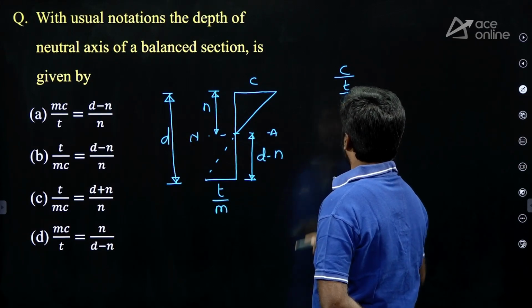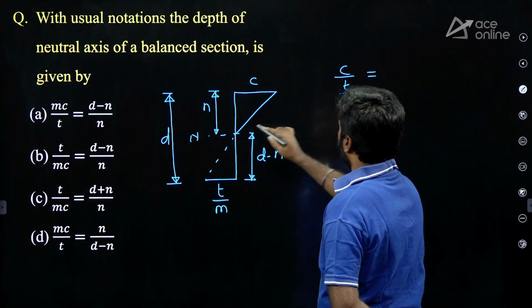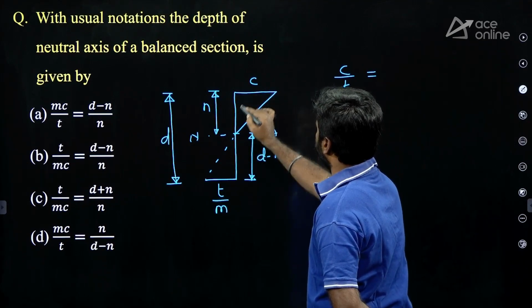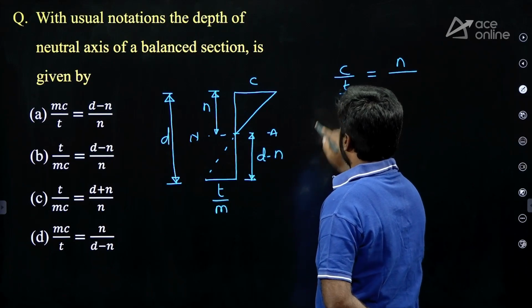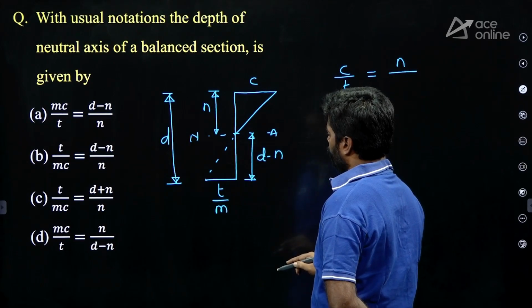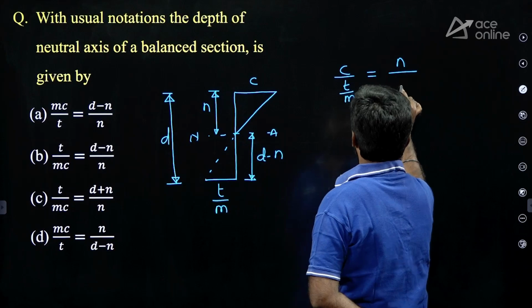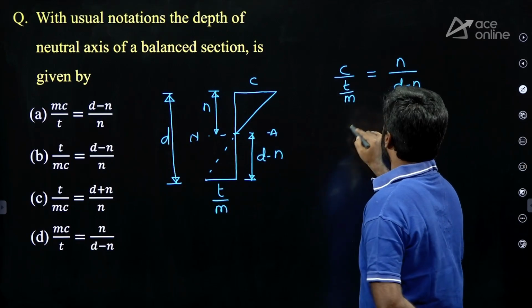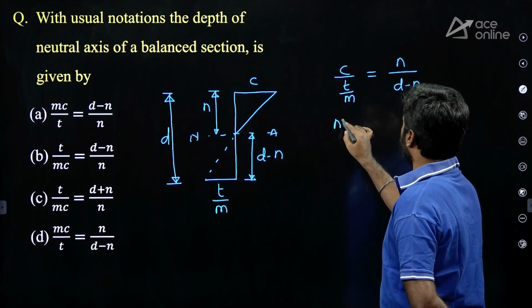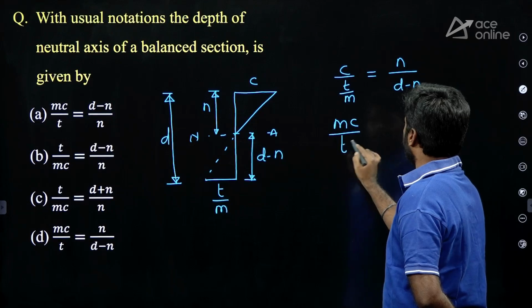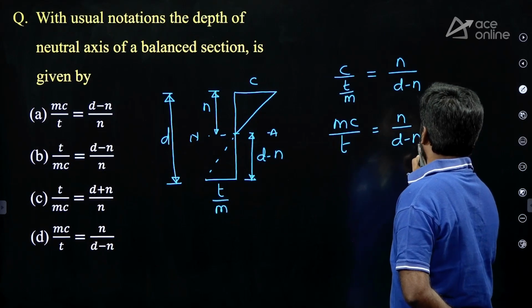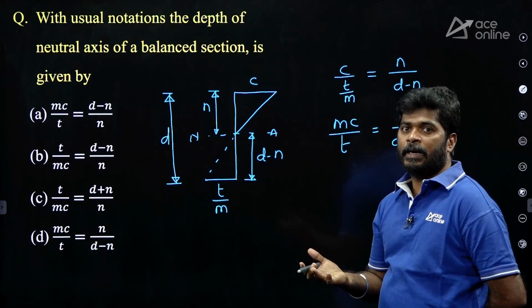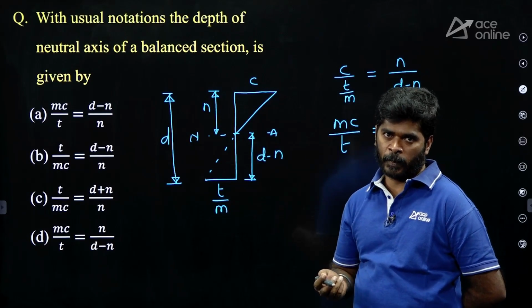C by T by m equal to, for a stress C, what is the depth? n. For T by m, what is the depth? d minus n. Now further you can simplify. It is m times C upon T equal to n upon d minus n. From this you can find the depth of neutral axis.